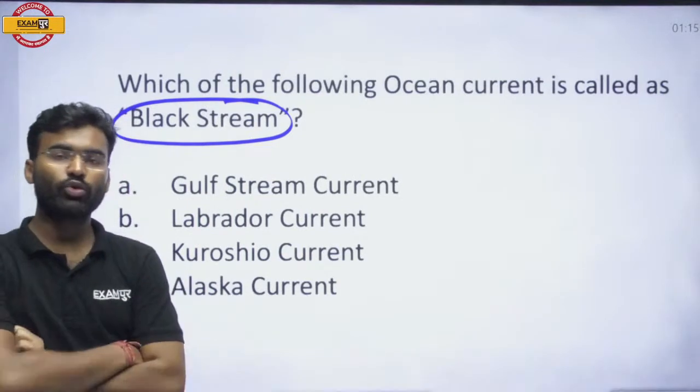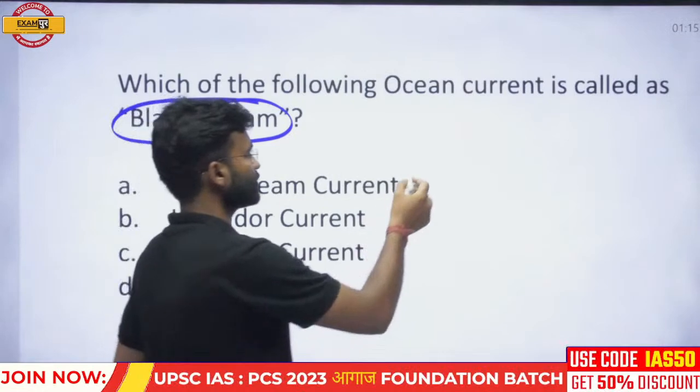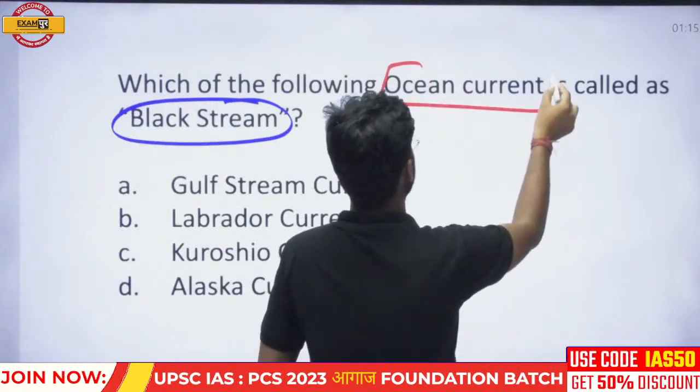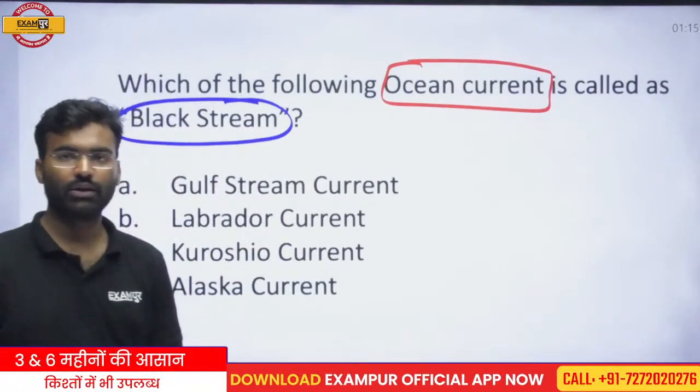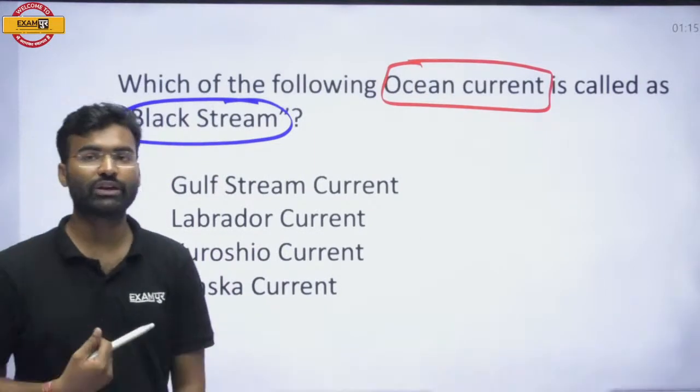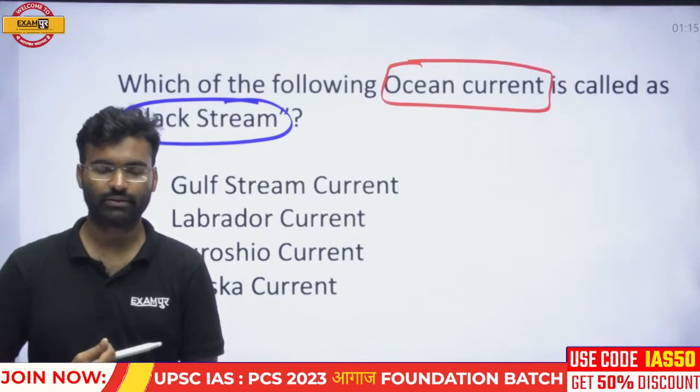This topic is related to oceanic currents. Oceanic currents are a very important topic for your examination in oceanography.